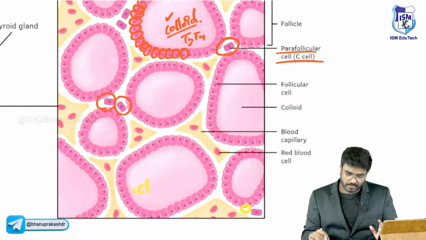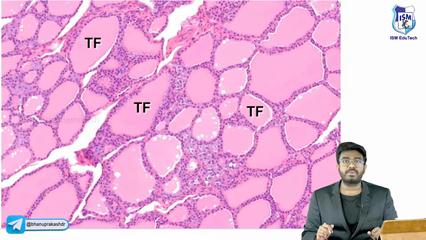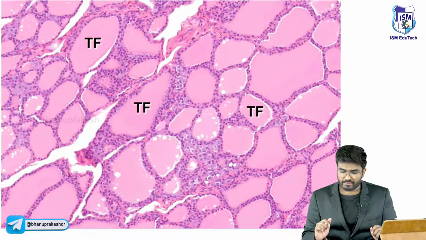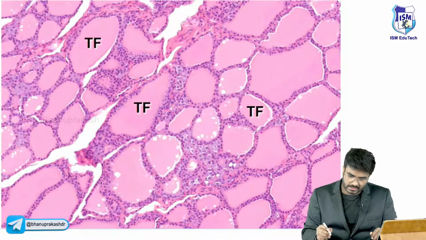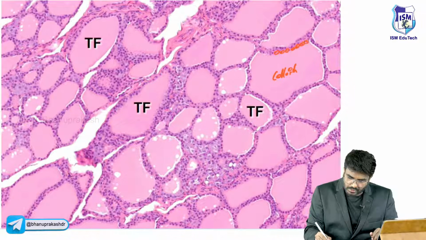So in your exam, in the recent NEET PG exam also, this question has been asked. They have given this image and asked to identify what the cells are. See, what are these? These are the colloid, surrounded by the follicular cells. These are the follicular cells forming the follicle.